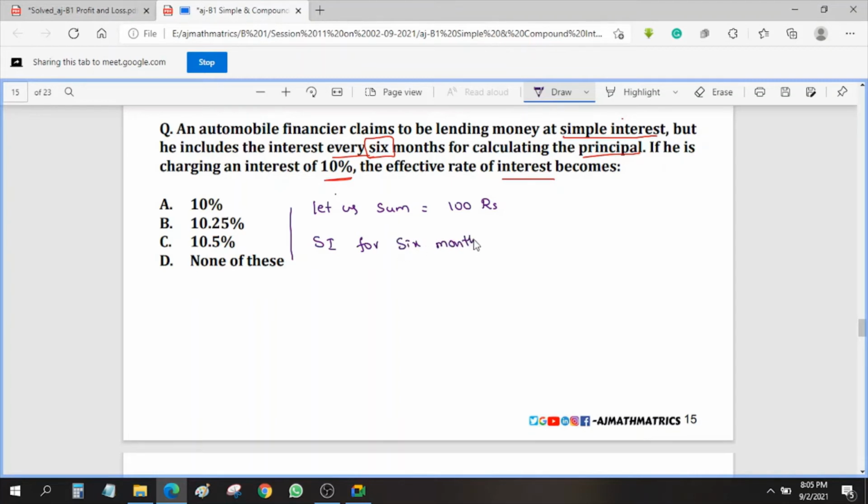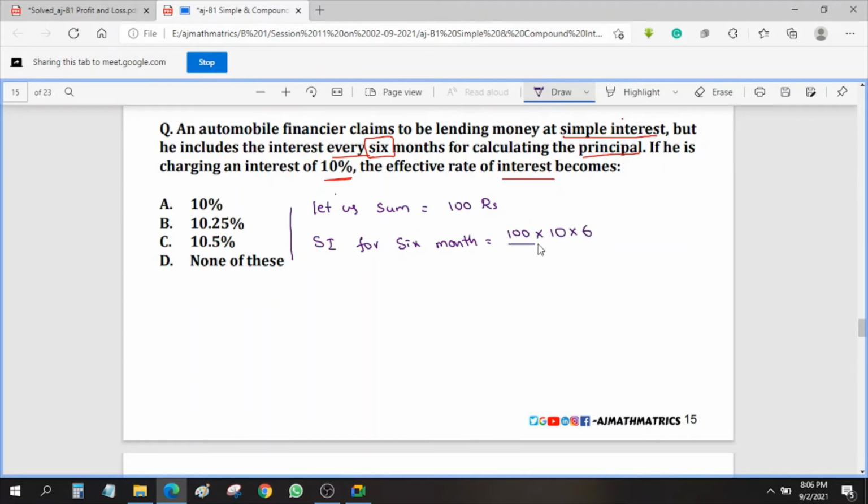If days are given, how do we do it? Simply the number of days by 365. But here months are given. As Sai Krishna already told, if months are given, we need to divide by 12. So here principal is 100, rate of interest is 10, and that is for 6 months.